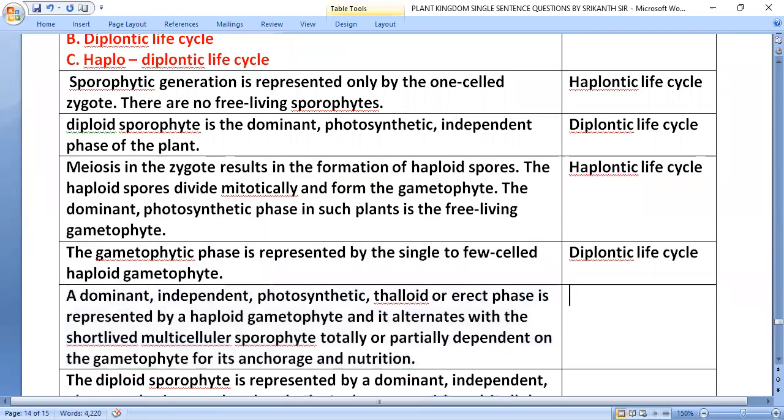A dominant, independent, photosynthetic, thalloid or erect phase is represented by a haploid gametophyte, and it alternates with the short-lived multicellular sporophyte, totally or partially dependent on the gametophyte for its anchorage and nutrition. That is haplodiplontic life cycle.